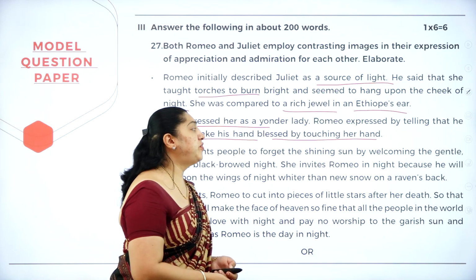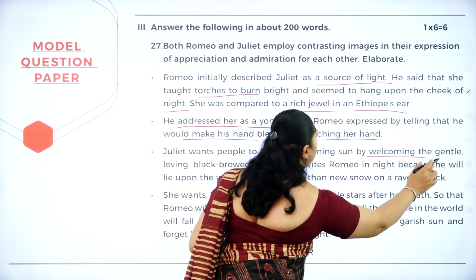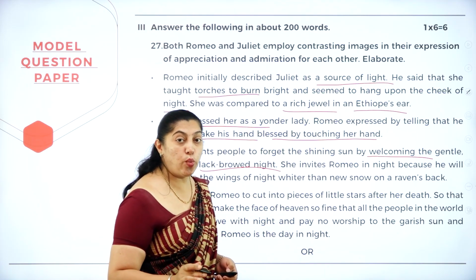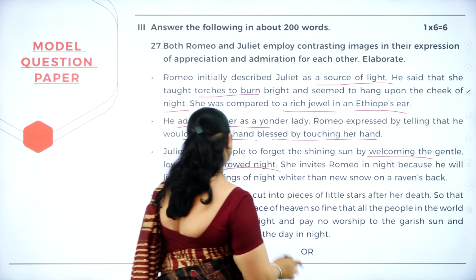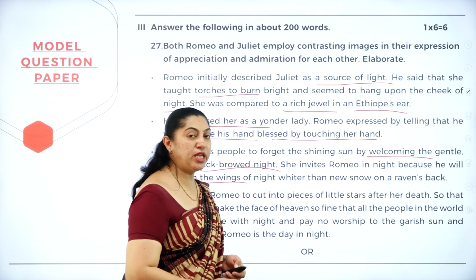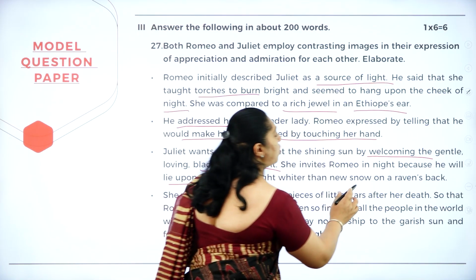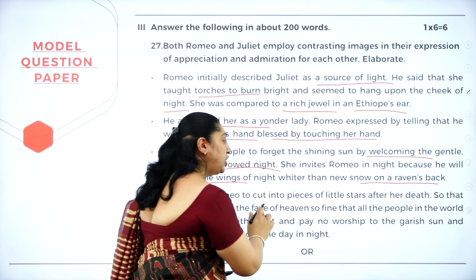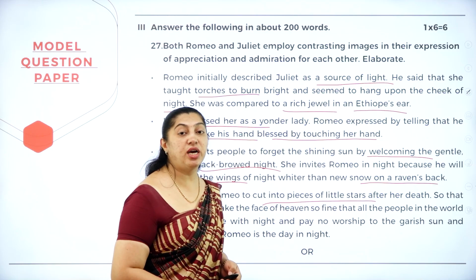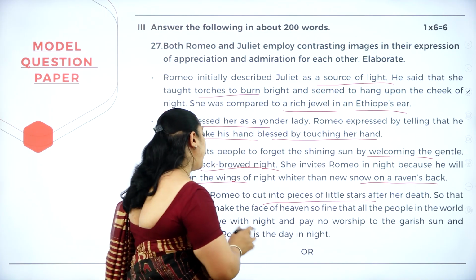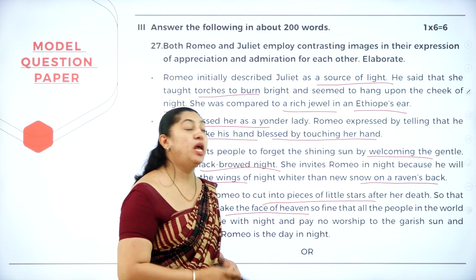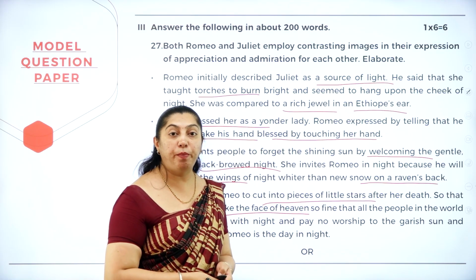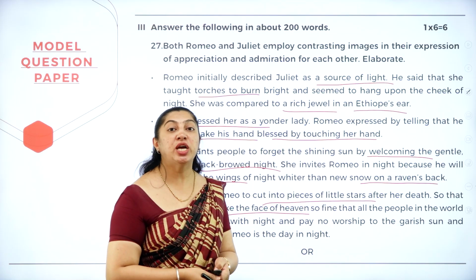Juliet wants people to forget the shining sun by welcoming the gentle, loving, black-browed night. She invites Romeo in the night because he will lie upon the wings of night, whiter than new snow on a raven's back. She wants Romeo to cut her into pieces of little stars after her death, so that he makes the face of heaven so fine that all the people in the world will fall in love with the night sky and pay no worship to the garish sun.